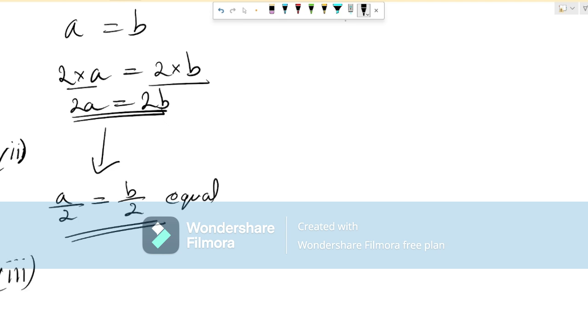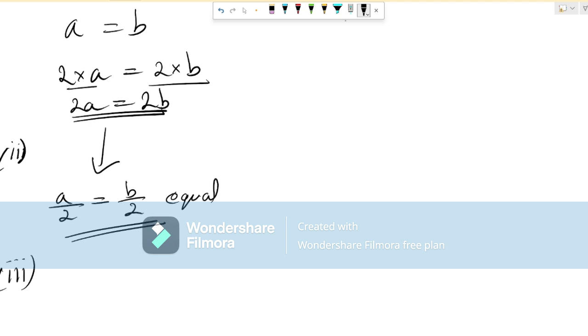is, if the first thing, here you have to concentrate. Okay, this one is a bit long, so you might get confused. If the first thing is greater than the second and the second is greater than the third, then the first is greater than the third. Did you get it? If not, I will explain.